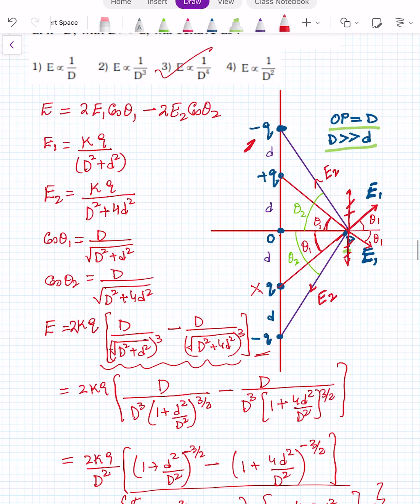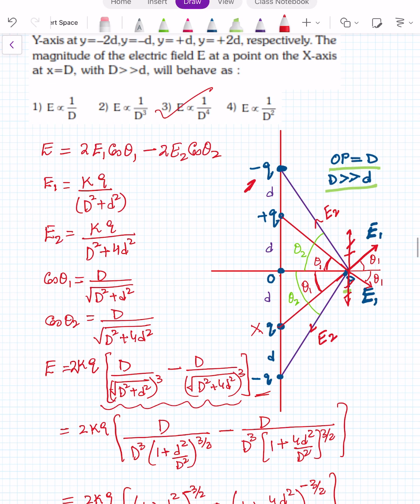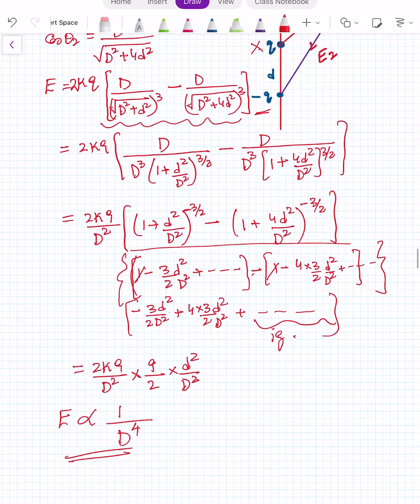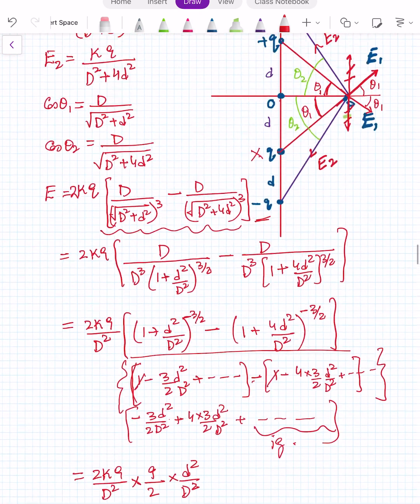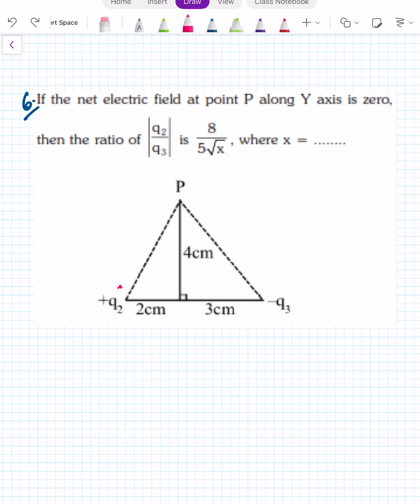Lengthy means you have to do a lot of calculation. Even if you know the concept and you are not able to solve the things, you are going to get no marks anyway. So it is very important that you are able to do the things mathematically well. Now let's take the next question.